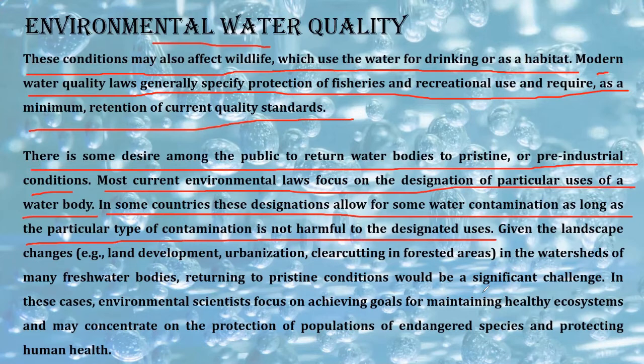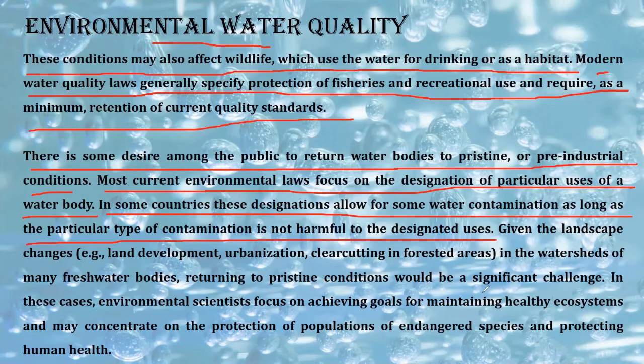See, the laws for maintenance of water quality, whatever has been formulated, what they do is prescribe that this particular water is designated for this particular type of use. For example, suppose we have a pond. Now in that pond there are a large number of fishes.